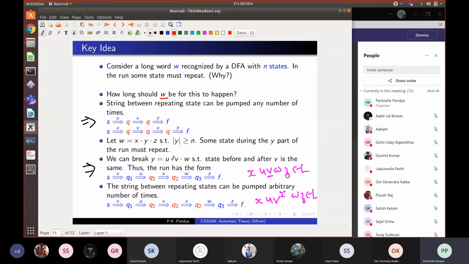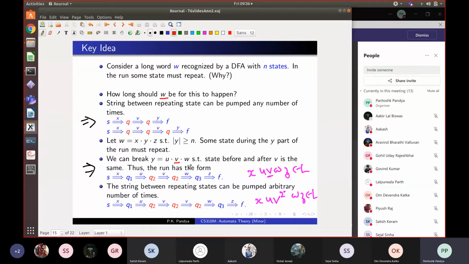What does it mean to say that this y will have a pump in it? This y itself can be broken into three parts, u, v, w, such that the run of the automaton on this string has the form: from S, on x you will go to some state Q1. Now from Q1 on u, you will go to Q2. Then this pump v will occur, and on the pump from Q2 you will return back to Q2. And then you will do the remaining part of y, the w part, and go to some state Q3, and then for the remaining part of the string, z, you will go to F.